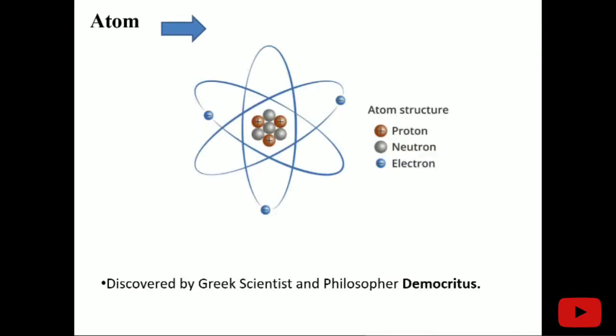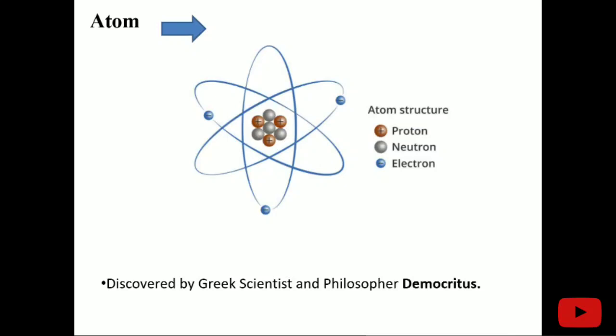We know from school that an atom is made up of electron, proton, and neutron. The idea of the atom was first given by Democritus, the Greek scientist and philosopher. He thought that when we break a stone, it breaks into smaller and smaller parts, and at some moment we get a smallest stone that is not further divisible. This comes from the word atomos, which means indivisible.